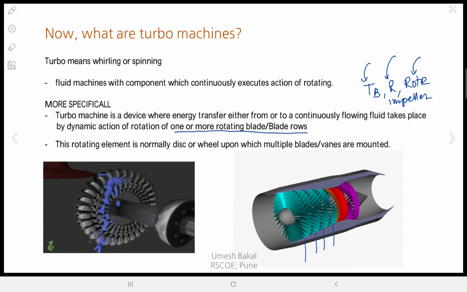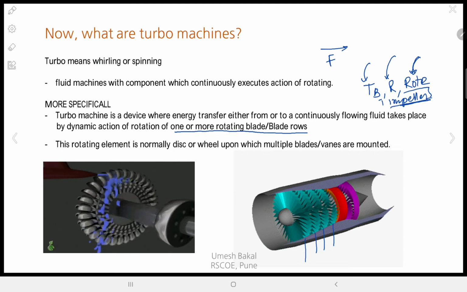Rotor means what? Runner is what? When energy is given by the fluid, and by that energy the disc rotates, that is called a runner. It was run by the fluid stream. And rotor is what? Rotor means when external energy, electricity, is supplied, and the rotor rotates itself first, and then it gives energy to the fluid stream. Correct. It is causing the flow. So all such are called rotors. And the term impeller is particularly used in pumps. Wherever centrifugal action happens, those wheels are called impellers. That may be a centrifugal pump or a centrifugal compressor.